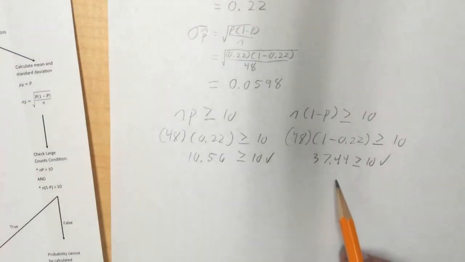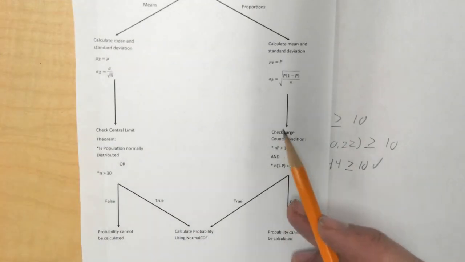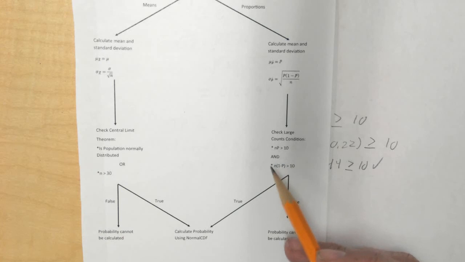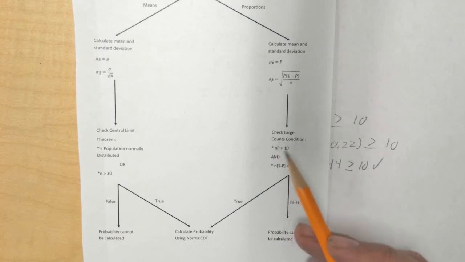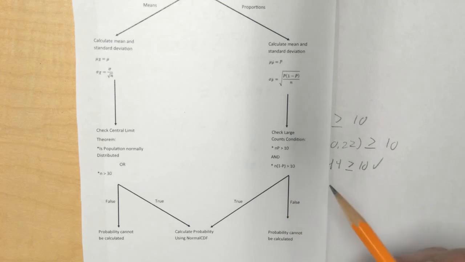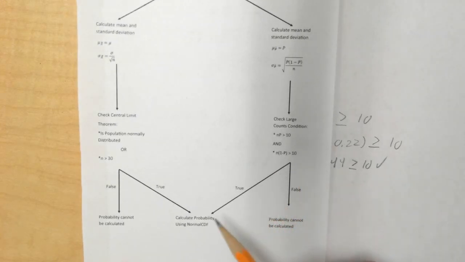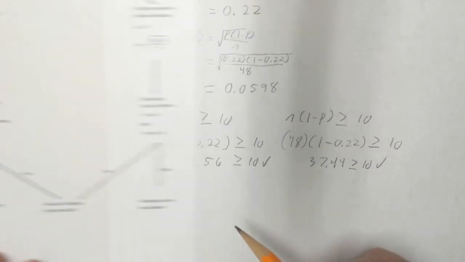So both of these are true, and with proportions, you do need both these conditions to be true for it to work. So n times p has to be greater than or equal to 10, and n times 1 minus p has to be greater than or equal to 10. So this is true, and now we can calculate the probability using the normal CDF.